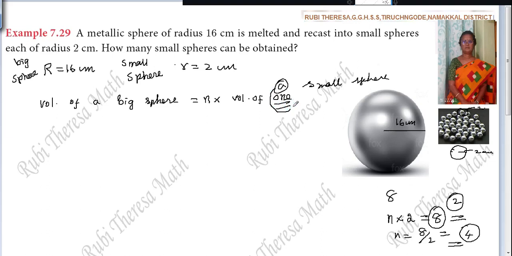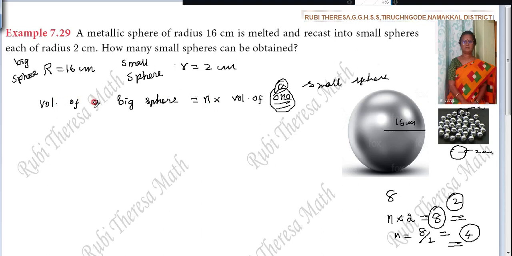This is most important. The volume of one you are finding out, because you know the radius. So volume of one small sphere, and here the volume of the big sphere. Then you can find out this number.